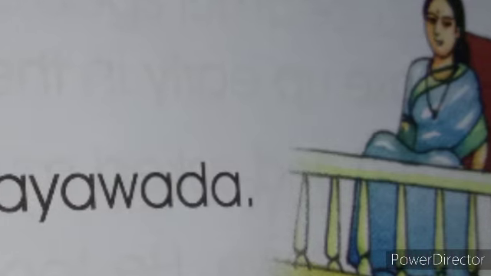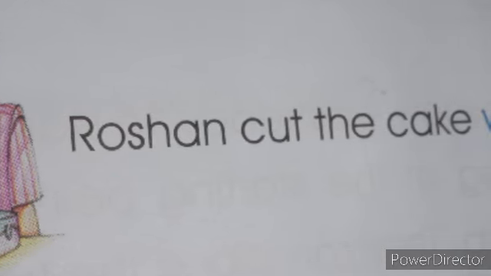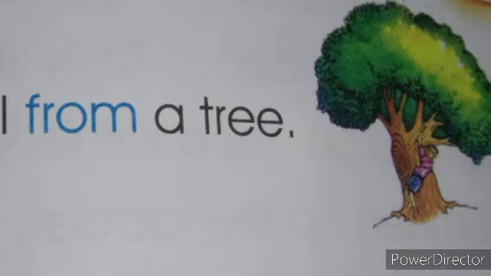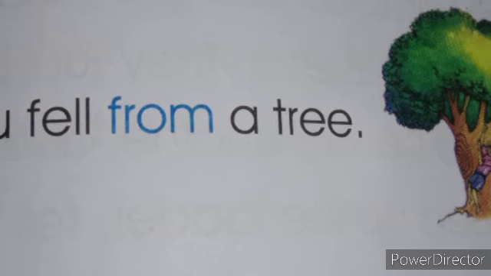Students, prepositions showing time or agent: in, with, from, of, for, since. For example, Rani lives in Vijayawada. So here in is showing place. Roshan cut the cake with a knife. So here with shows the agent or instrument. Another example, Raju fell from a tree.